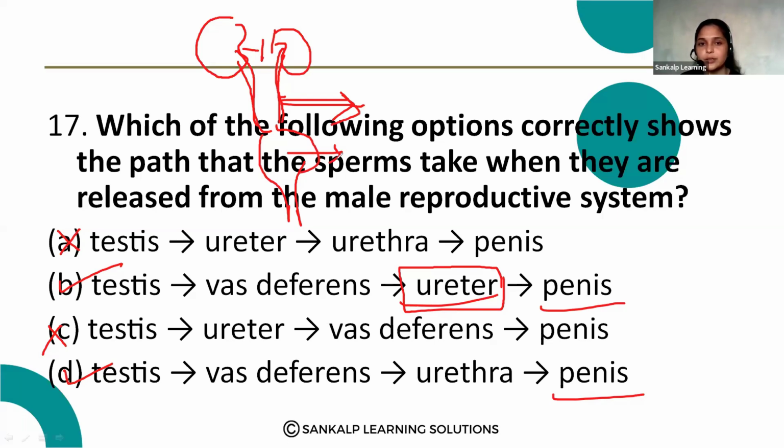Sorry, not urethra, urinary bladder. Here, this part. This ureter is not a part of the male reproductive system. So we can go with option D.